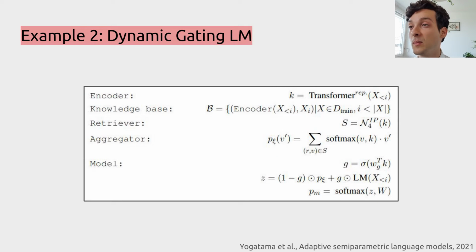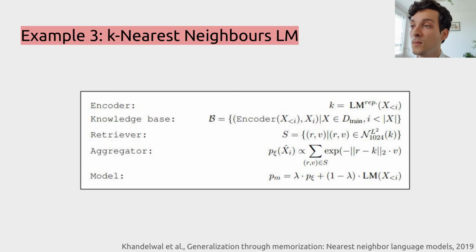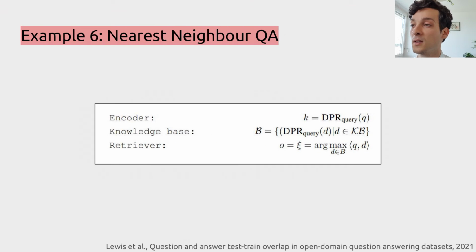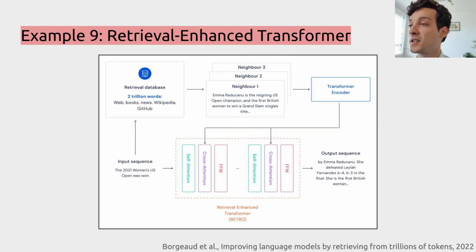That was just one example, but there are many others, and they are described in more detail in the paper. With each, we can see the clear separation into the aforementioned components: encoder, retriever, aggregator, model. One contribution of this conceptualization is that it helps us read and categorize new research, because we know what components to look for and that they have roughly predefined input and output. I skipped the other example models, but I'd like to comment on this one.